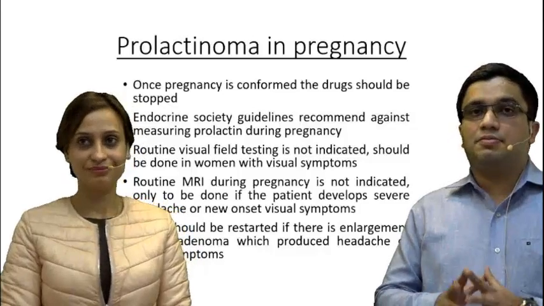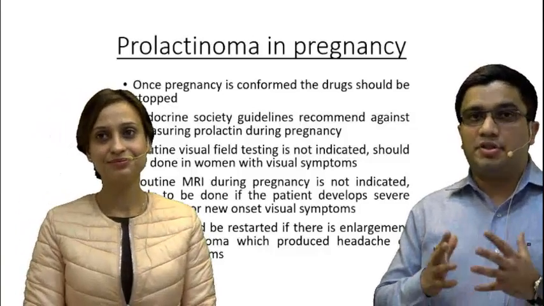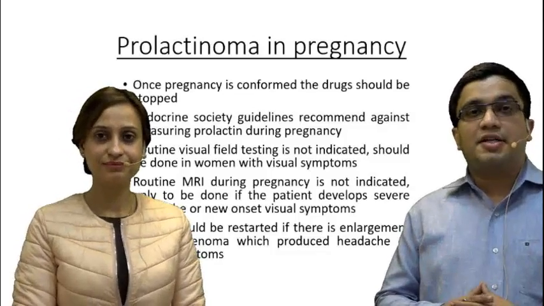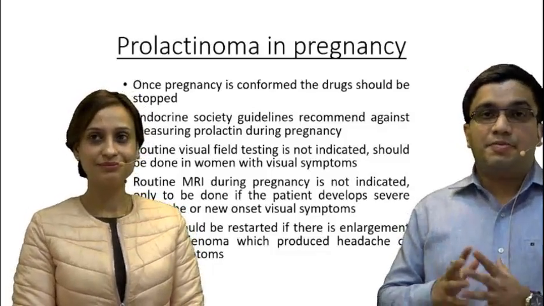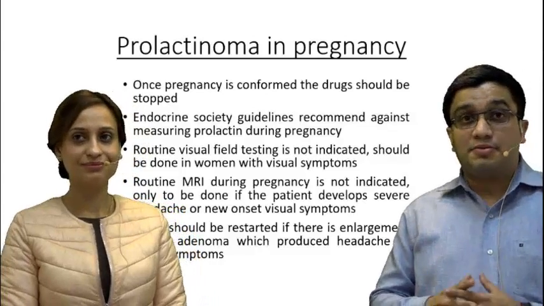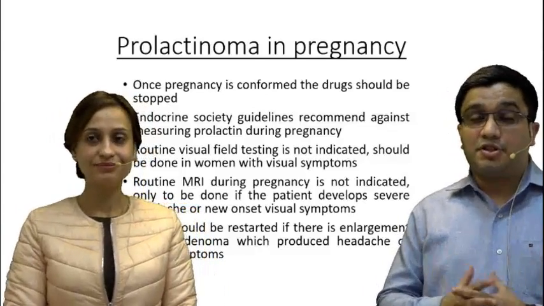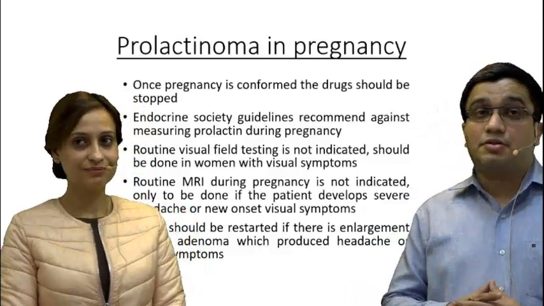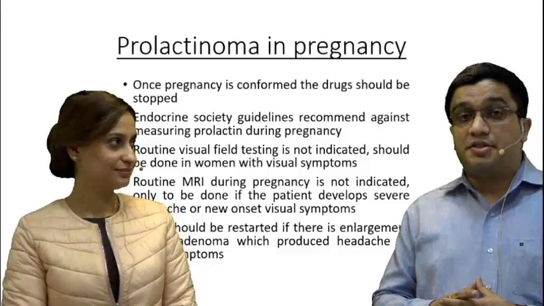The treatment part is majorly medical treatment. Cabergoline happens to be the drug of choice. Bromocriptine is used if fertility is desired, and especially in pregnancy. And in pregnancy, we don't rely on serial serum prolactin values because they might rise physiologically. Neither is MRI routinely indicated in females who have prolactinoma in pregnancy.